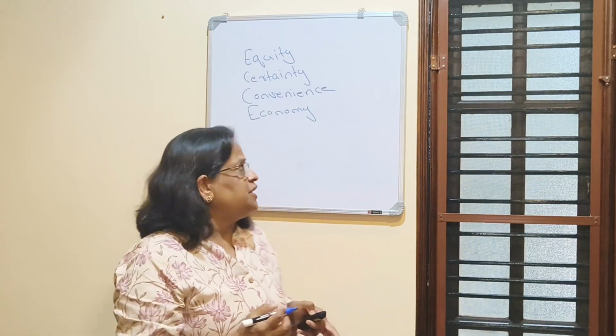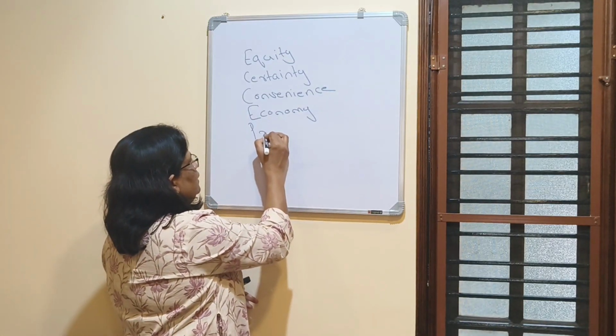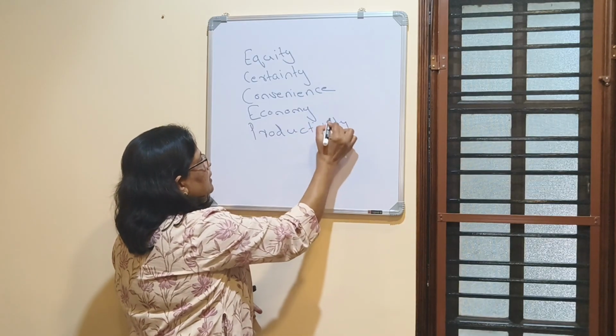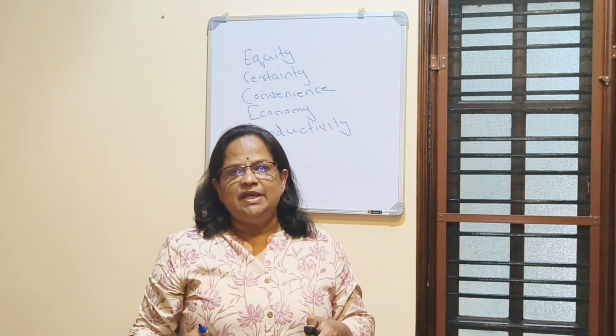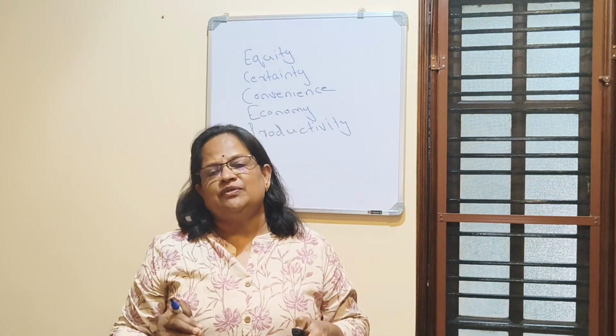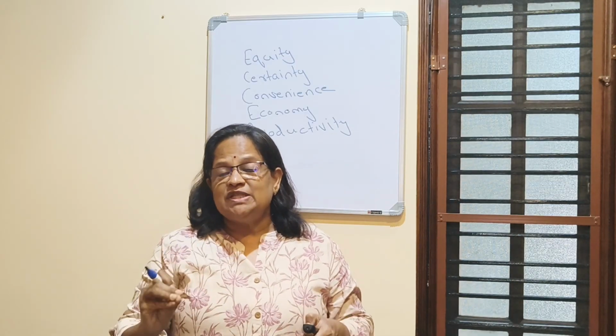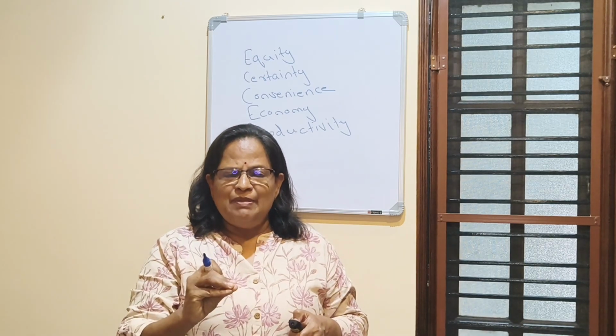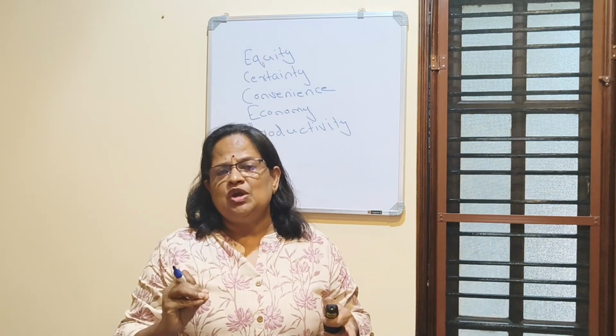Now, canon of productivity. What is canon of productivity? Tax system should generate sufficient revenue to meet the growing needs of the government. This avoids fiscal deficits. Whatever the needs, if I have a calamity like COVID or any other natural calamity, they